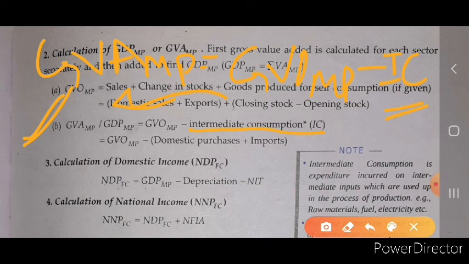In that condition, we add the domestic purchase and import, add both of them, and then subtract from the GVOMP to calculate the value of GVAMP. Okay, हमें क्या करना पड़ेगा, GVAMP और GDPMP को कैलकुलेट करने के लिए हम GVOMP माइनस इंटरमीडिएट कंजप्शन कर देंगे.